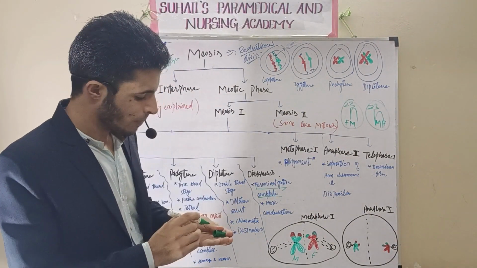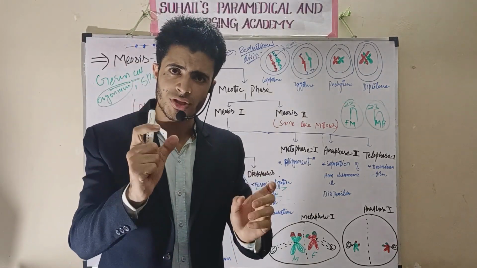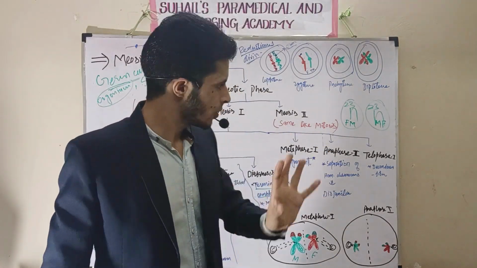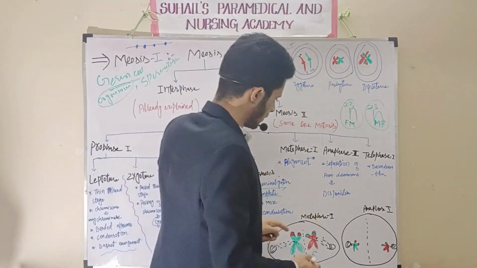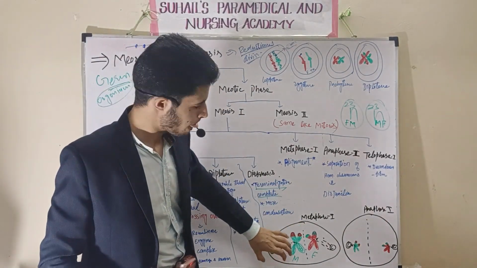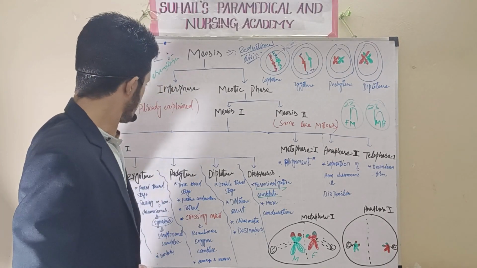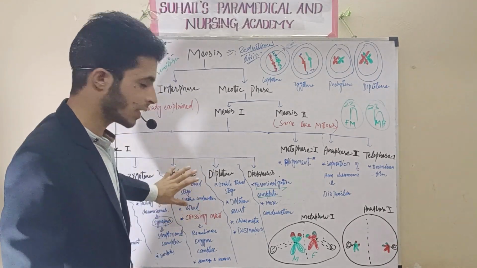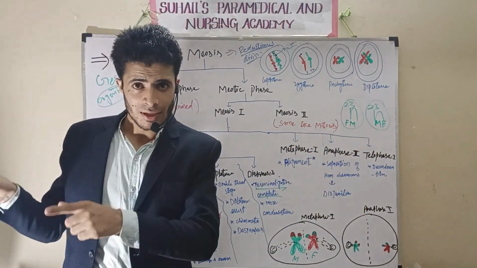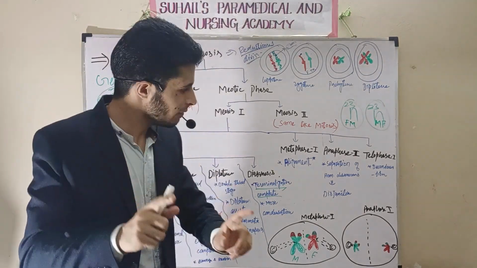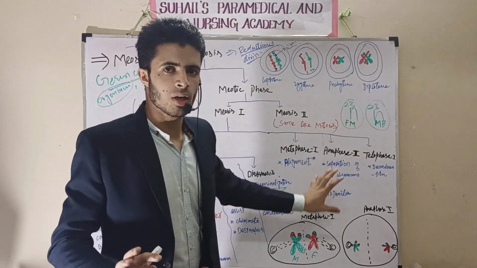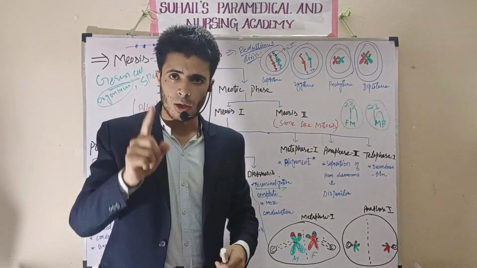Here it is totally different. Now, when meiosis II will occur, I told you it is the same as mitosis. Now there will be meiosis II. Meiosis II is like mitosis. The same will happen, and the arrangement will be the same. Firstly there will be prophase, not like this stage. In case of mitosis, you have seen there is prophase, metaphase, anaphase, telophase. You can see the mitosis lectures. What occurs in mitosis, the same will occur in meiosis II. And there will be the formation of four cells.